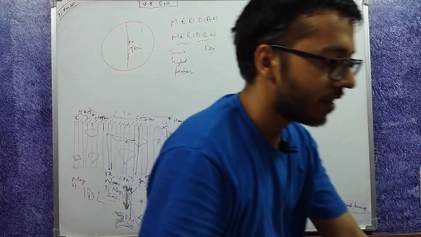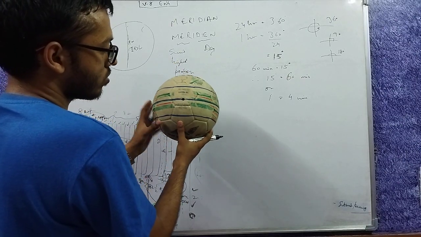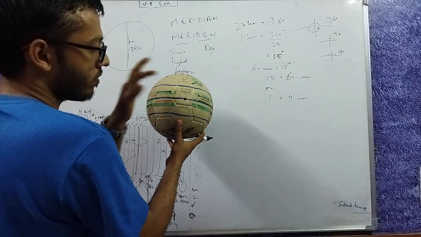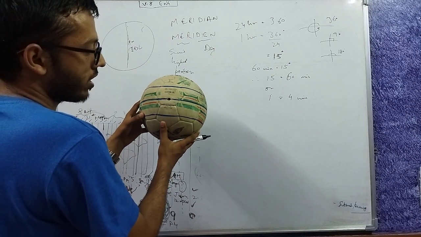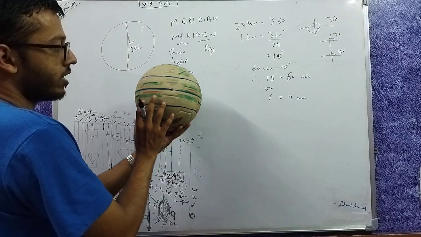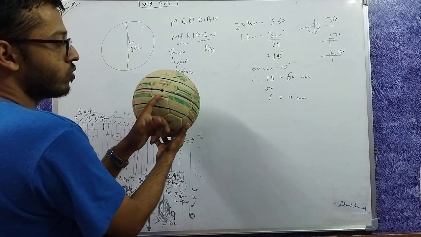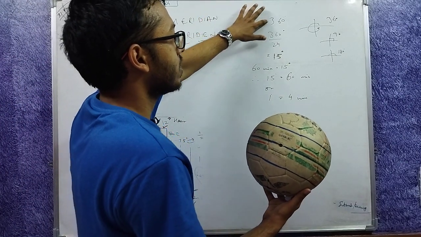What have we calculated here? The earth is here. The prime meridian passes through here. It rotates a little from west to east. If the rotation is 1 degree, how much time will it take? We have calculated this from one simple fact that in 24 hours it moves 360 degrees.